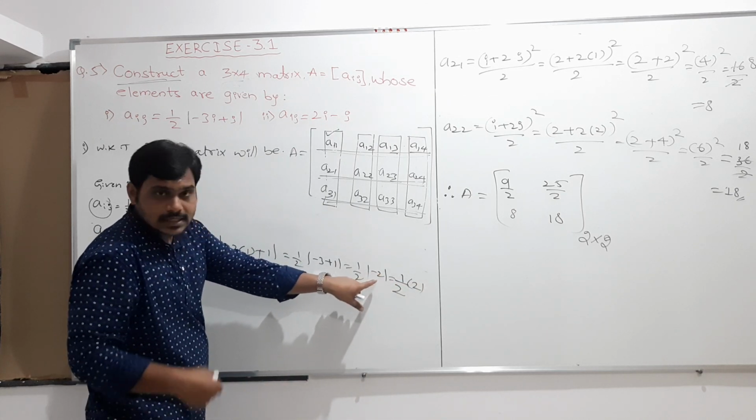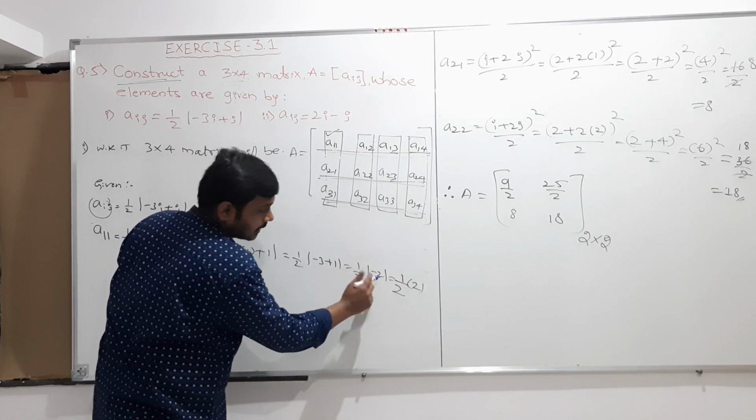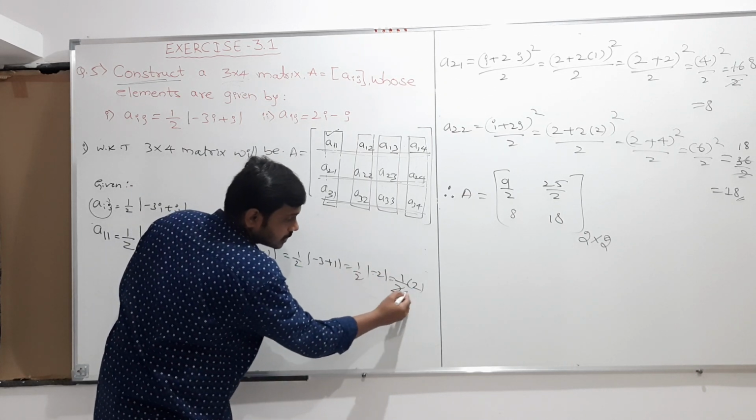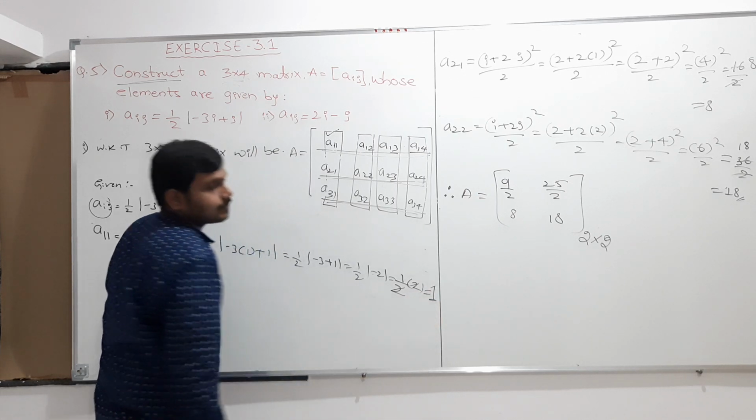Inside the modulus, whether negative or positive, I take it as positive only, so minus 2 becomes 2, this 2 cancels, and the answer is 1.